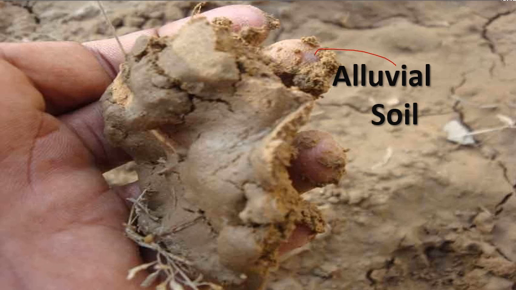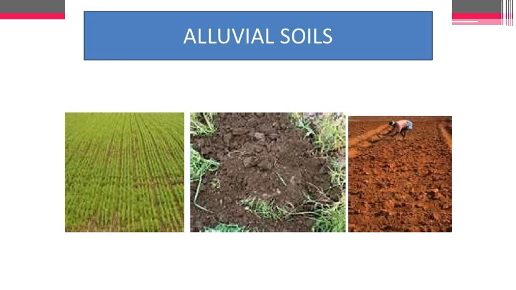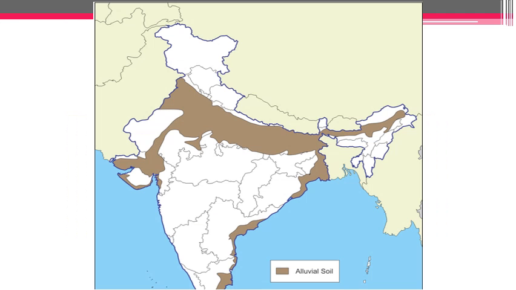Okay, you can see the structure over here also. Clay kind of thing. We have sticky soil. First of all, alluvial soil, you can see the color, texture, etc. of alluvial soil. Now let's see where it is actually present. Now this is the separate map which is not part of your book, but I have taken it separately so that you can just see the alluvial soil region.